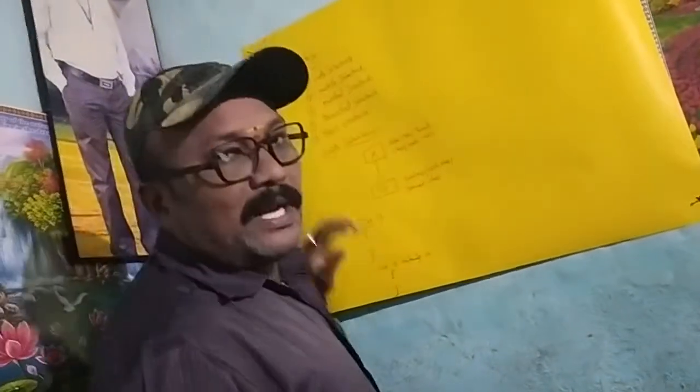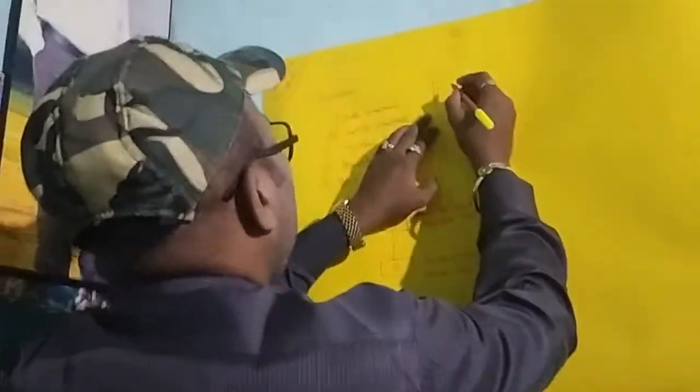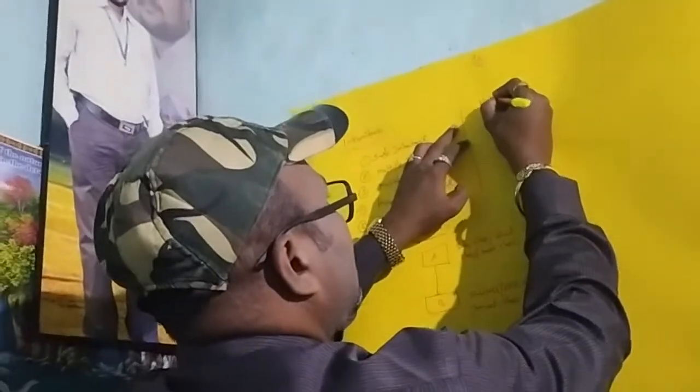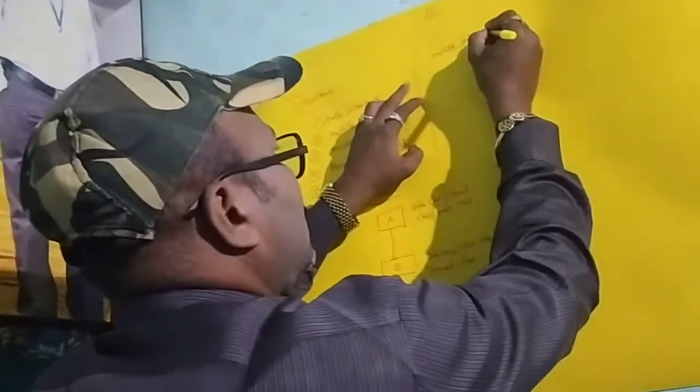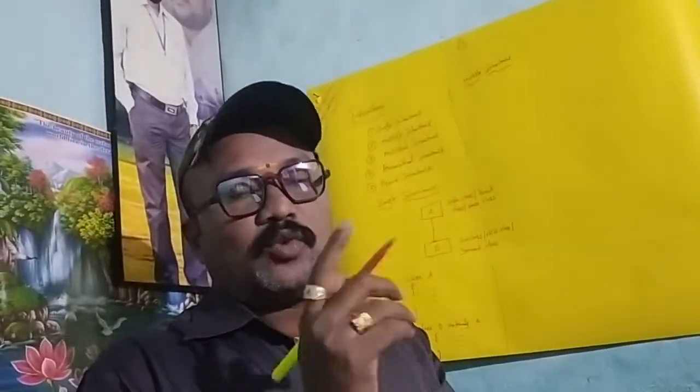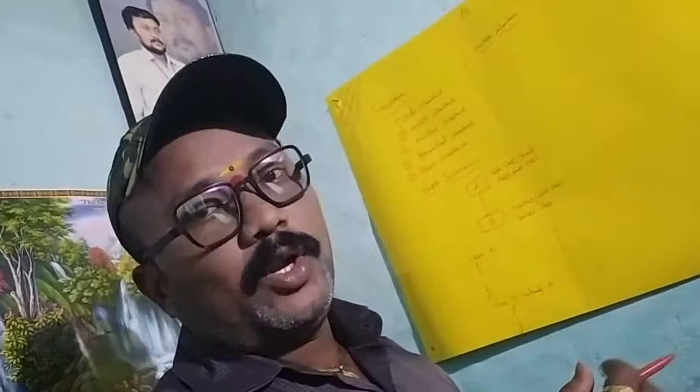Then next, my dear students, multiple inheritance. Next concept is multiple inheritance. Multiple inheritance means access the properties from more than one base class. Here, a number of superclasses are there, and one derived class is there. So one derived class accesses the properties from more than one superclass, more than one base class, more than one parent class.